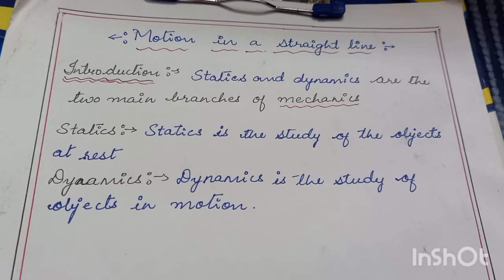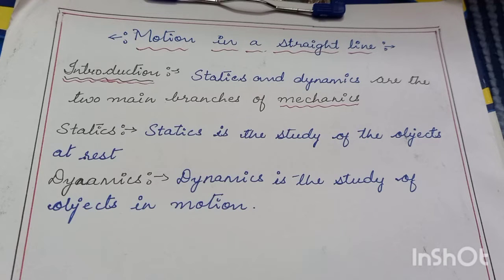So let us see what is mechanics. Mechanics deals with two branches, that is statics and dynamics. Statics and dynamics are the two branches of mechanics. Then what is statics? Statics is the study of objects at rest. The objects which are at rest, that is known as statics. And what is dynamics? Dynamics is the study of objects which are in motion.